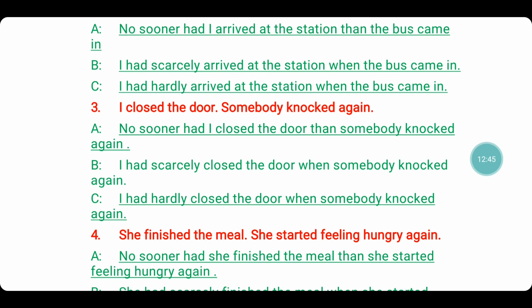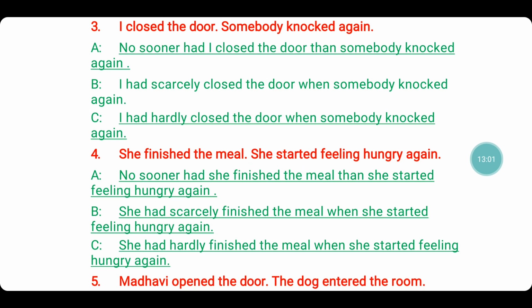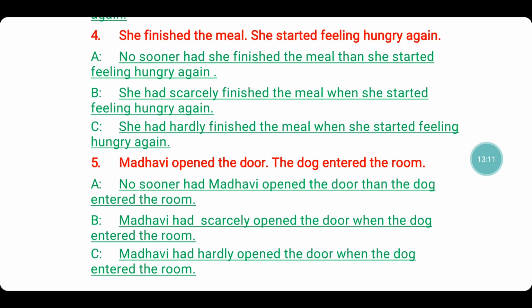Now keeping this in mind, we are going to use no sooner. No sooner had I closed the door than somebody knocked again. Using scarcely, how would we say? I had scarcely closed the door when somebody knocked again. Or using hardly, how will we do? I had hardly closed the door when somebody knocked again.